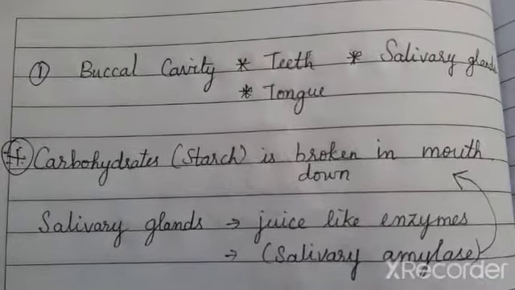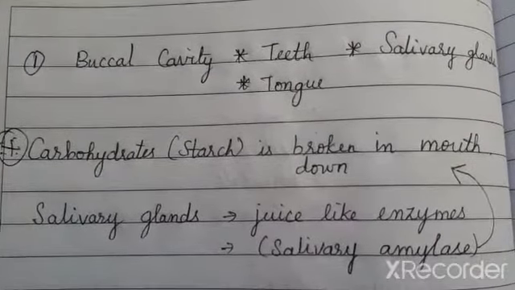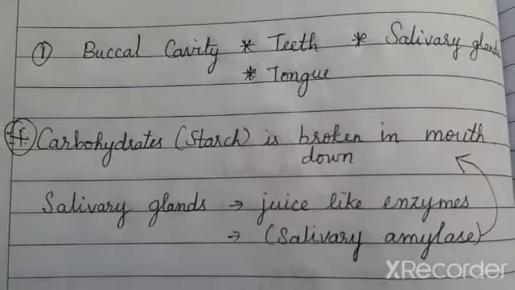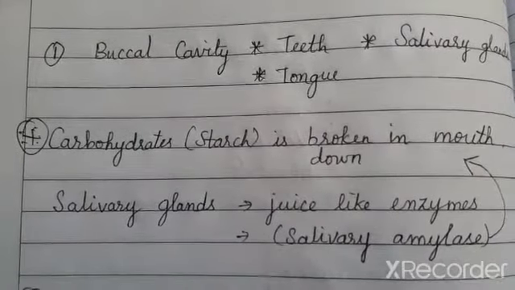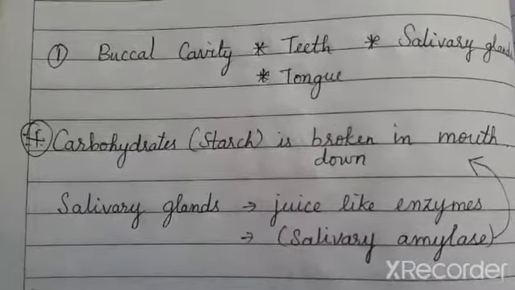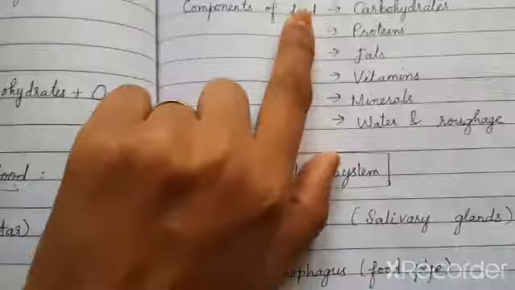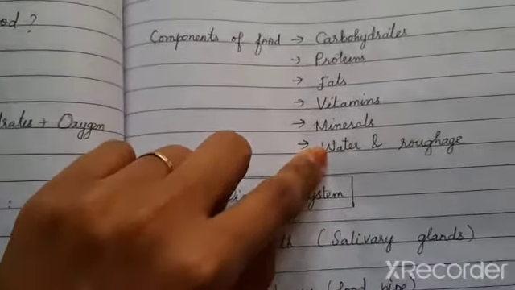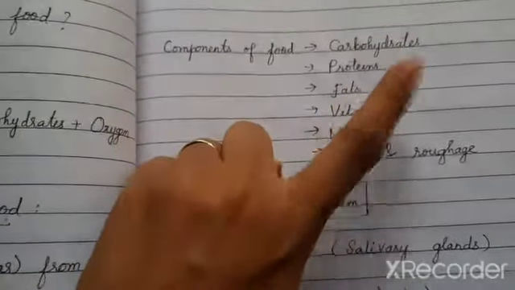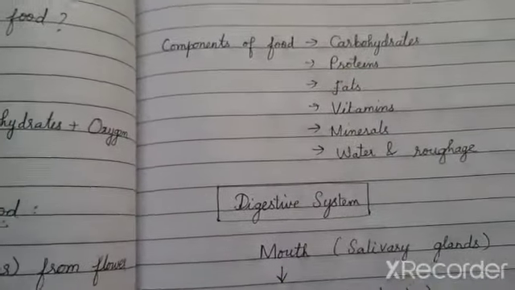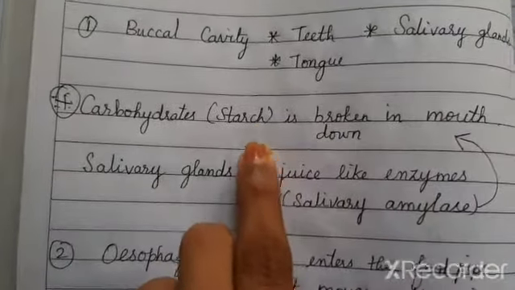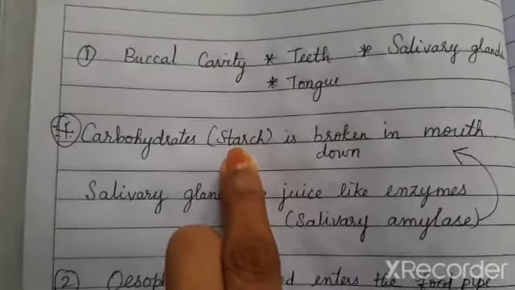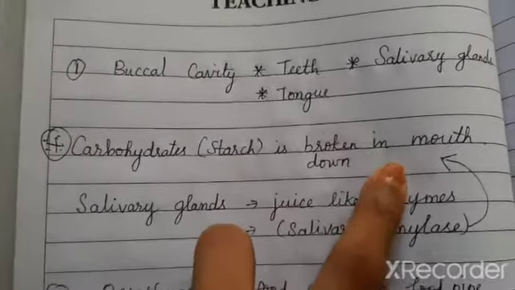And what is happening in the buccal cavity? In the mouth itself, as I told you already, digestion is the process of breaking down of complex substances. The complex substances include carbohydrates, proteins, fats, vitamins, minerals and water and roughages. So these components only are being broken down in the process of digestion. Right? It starts in the mouth itself. The complex components start to be broken down in the mouth itself.